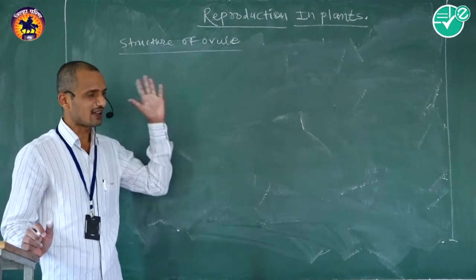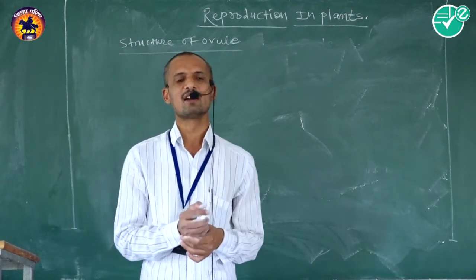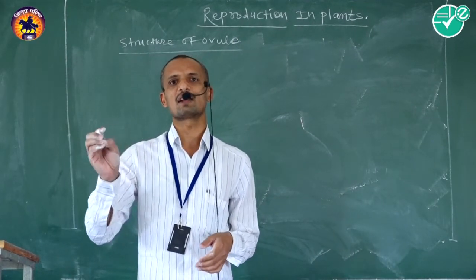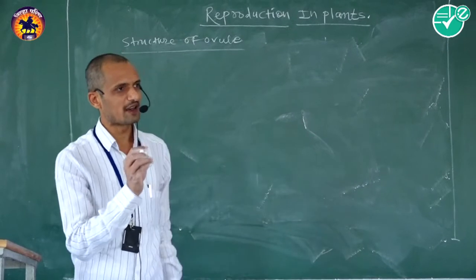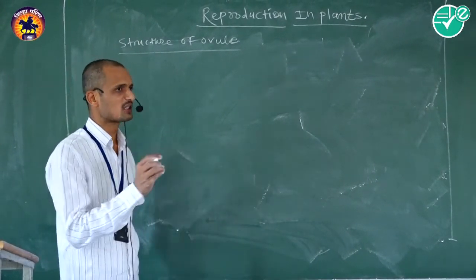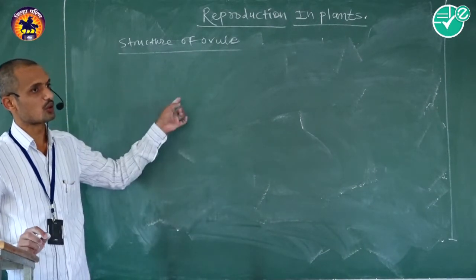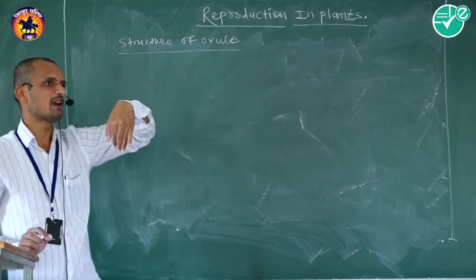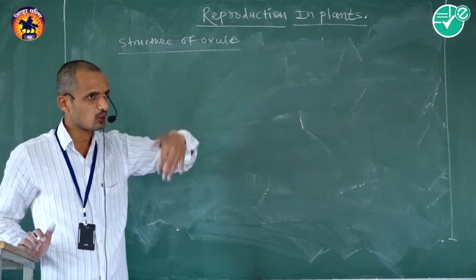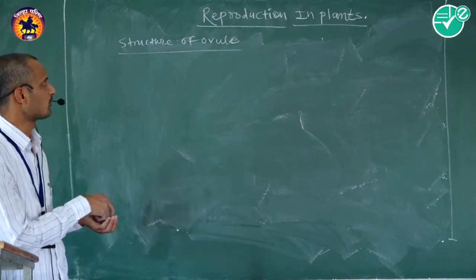Anatropous means the micropyle is bent directly towards the lower side and lies nearer to the funicle. That is called an anatropous ovule.